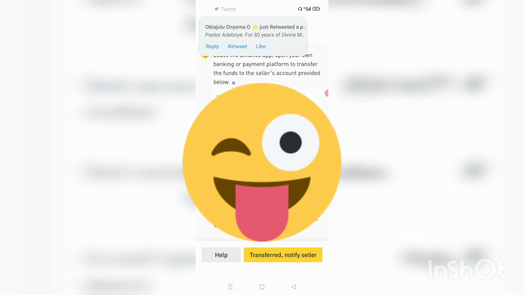I won't click on that because I've not made any payment. I'm not engaged in a transaction. Otherwise, Binance will sanction me. So once you do that, you click on transferred, notify the seller. Then the seller will confirm the payment and release.